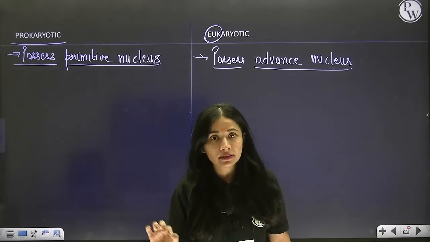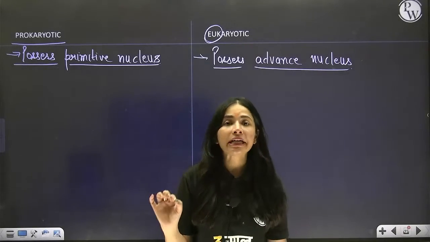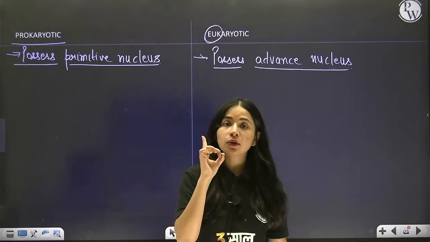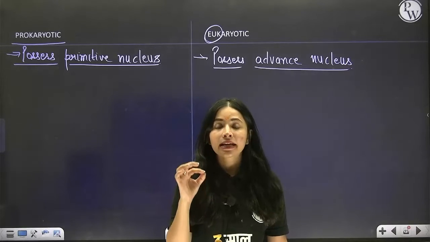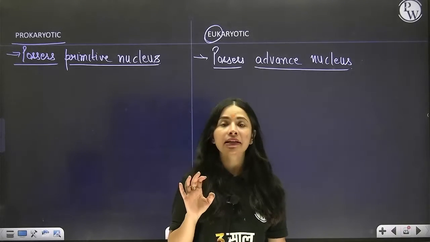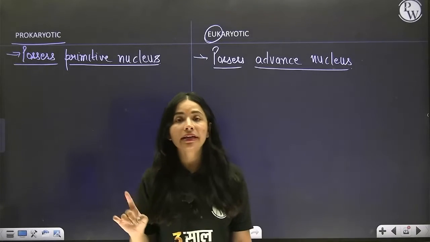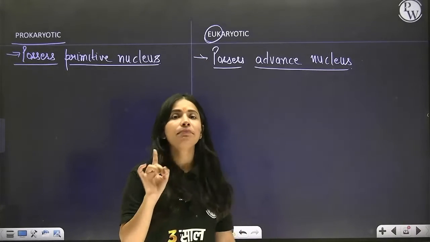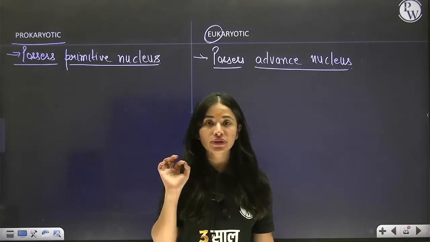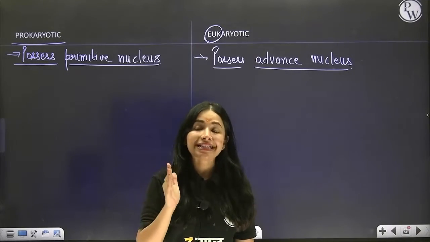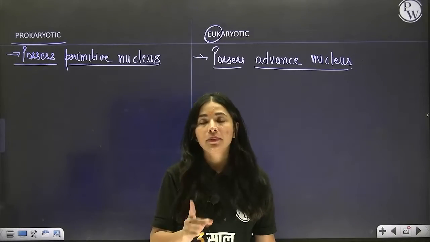That means their genetic material, which is represented by one chromosome only, is directly present in the cytoplasm and not separated by any membrane. There is no membrane around this single chromosome that separates the cytoplasm and the genetic material.